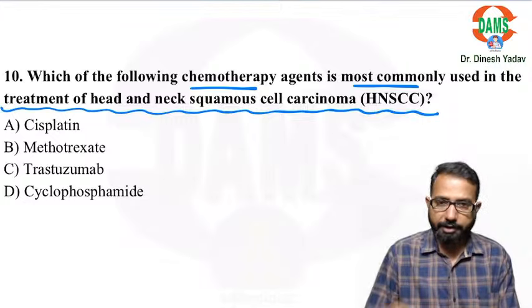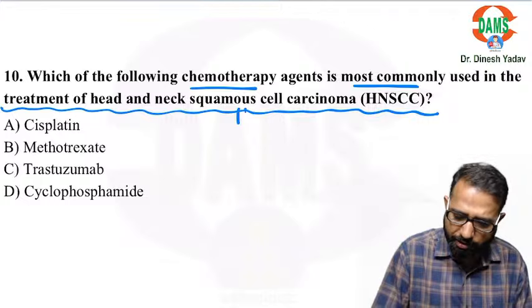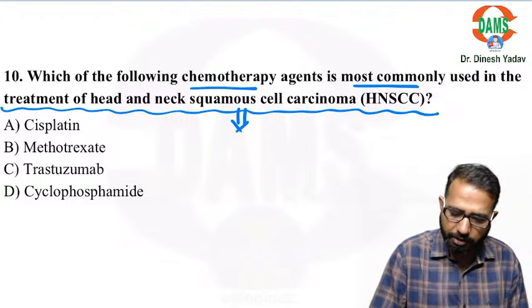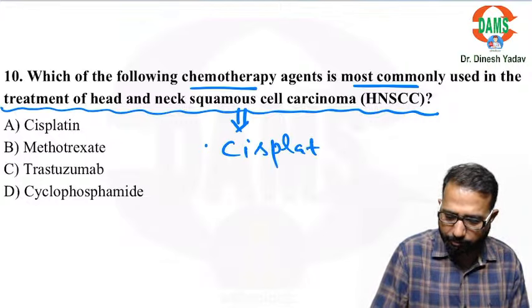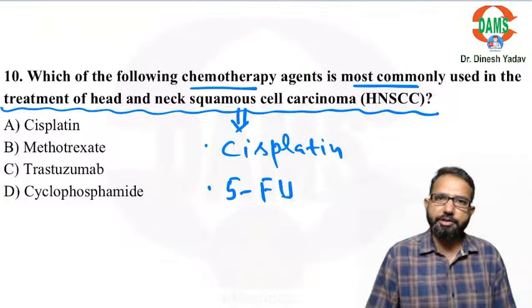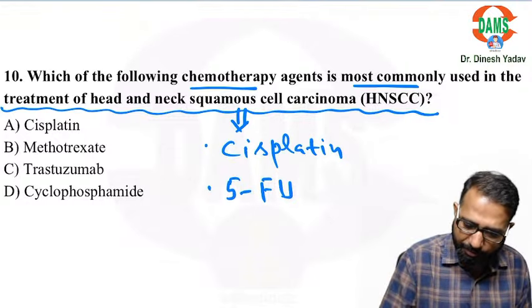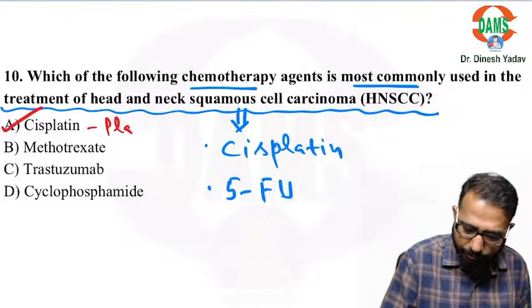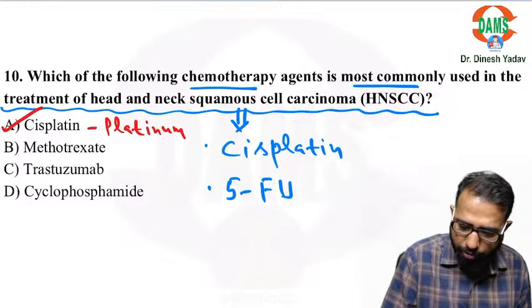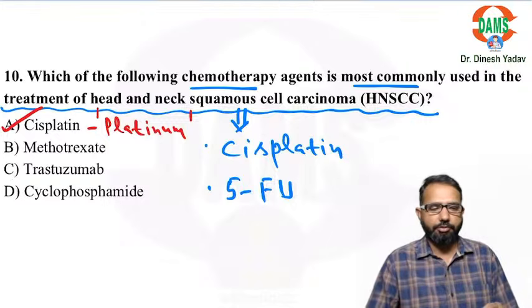So guys, one chemotherapy very important, especially head and neck cancer, which is commonly used for squamous cell carcinoma, head and neck cancer. So we use the cisplatin, 5-fluorouracil. We use these drugs, cisplatin, 5-fluorouracil. So cisplatin is the platinum compound, and they are the most toxic drugs. Platinum, most toxic.